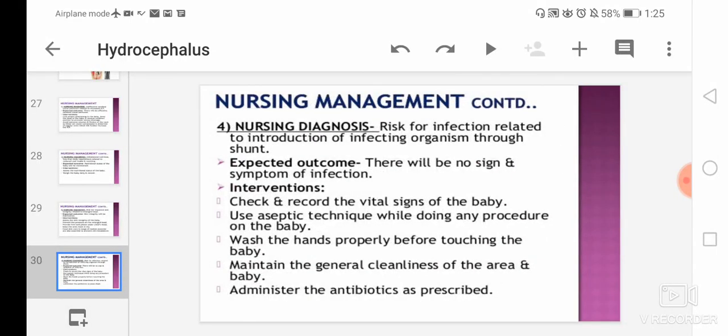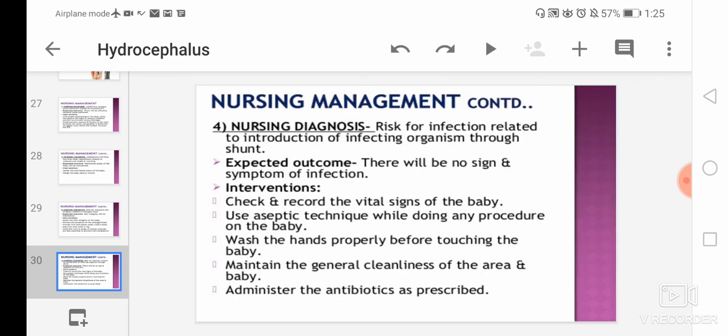And last, the fourth one is risk for infection related to introduction of infecting organisms through the shunt. The expected outcome will be that there will be no signs and symptoms of any type of infection. In interventions, we have to check and record the vital signs of the baby, use aseptic techniques while doing any procedure on the baby, wash hands properly before touching the baby, maintain general cleanliness of the area and baby, and administer antibiotics as prescribed. So these are all about the nursing diagnosis.